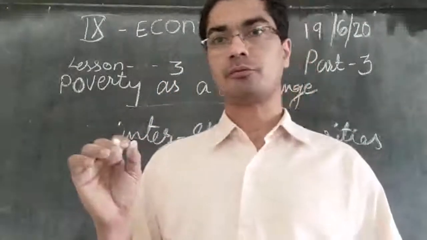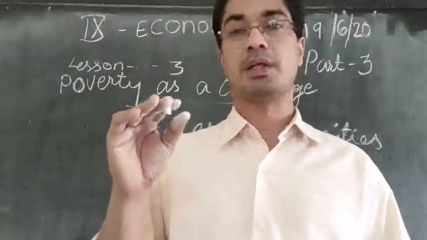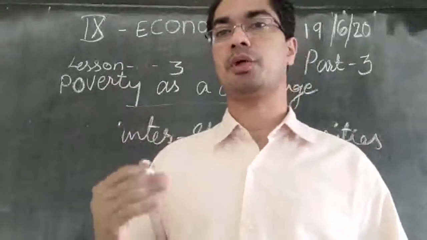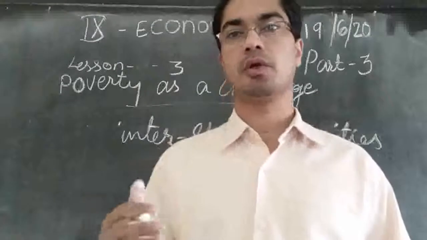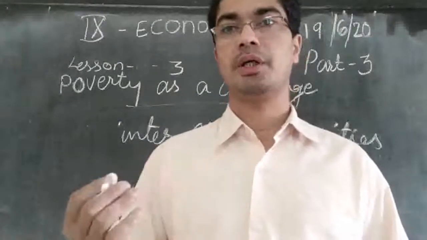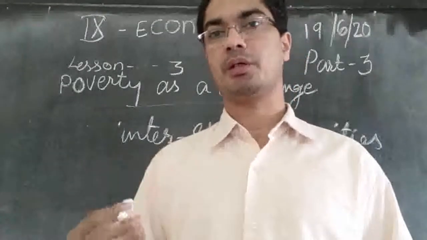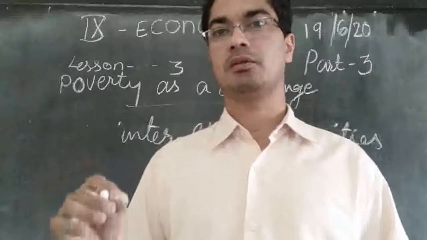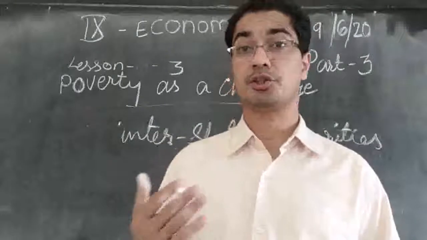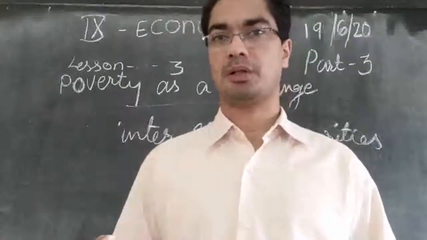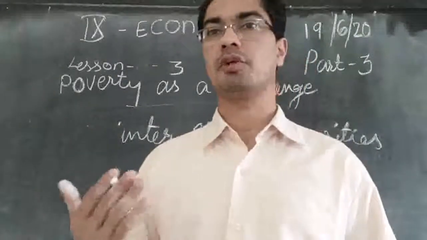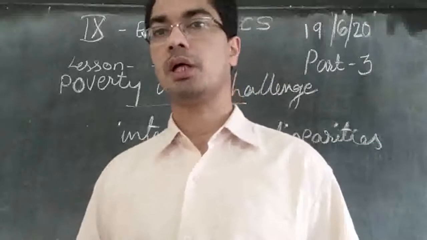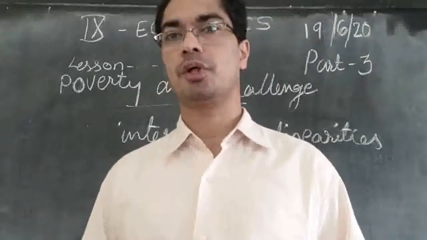So now the poverty has declined in these days because the government has helped them through the PDS shops by distributing grains and other food items, wheat, rice, oil, all those things, at a lower price. Therefore, people have something to eat. They are able to have good health by having good food and so on.